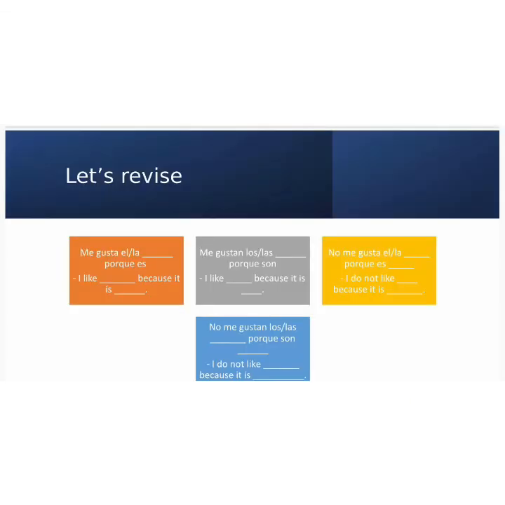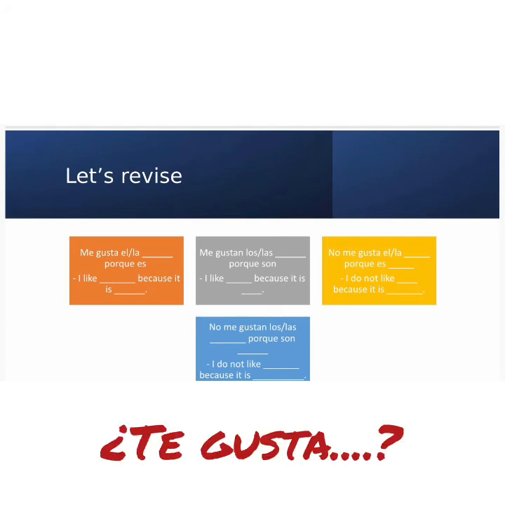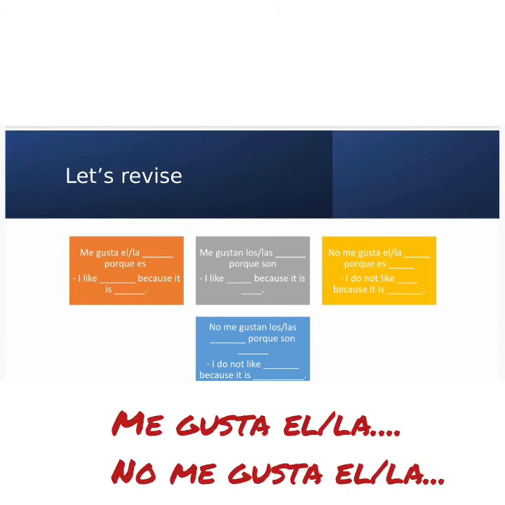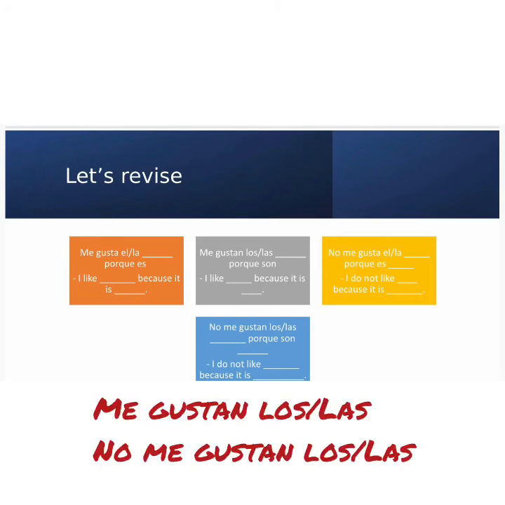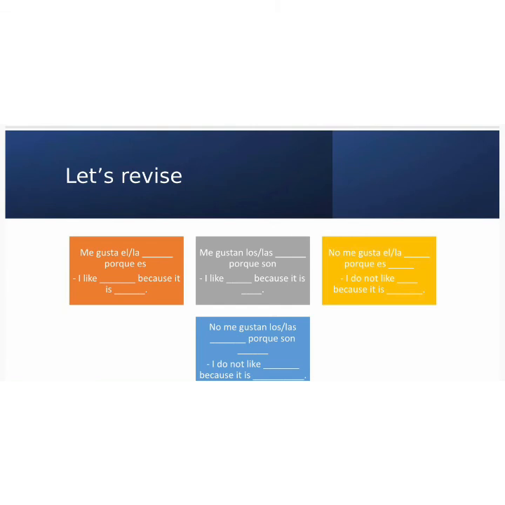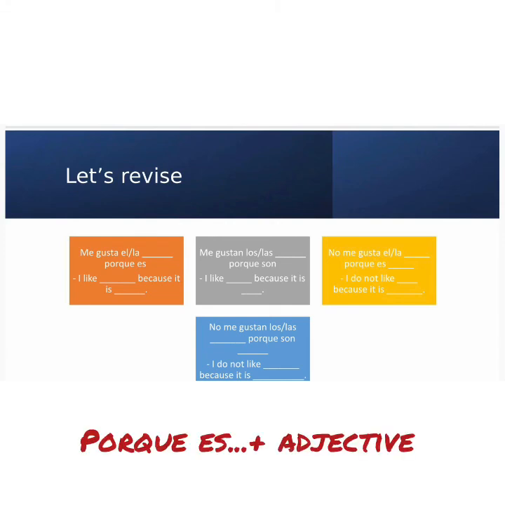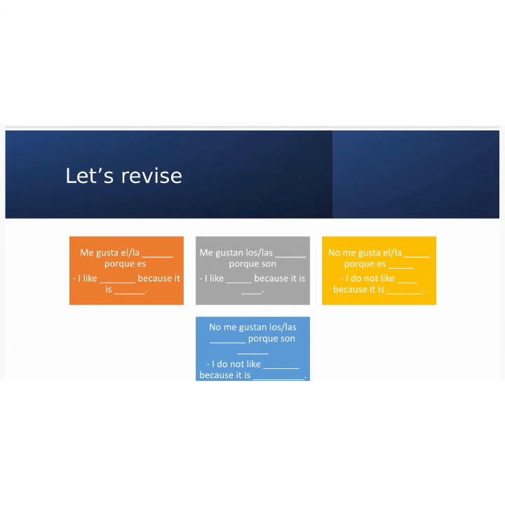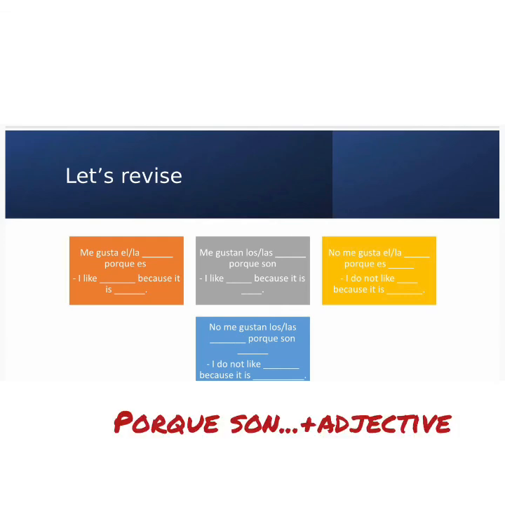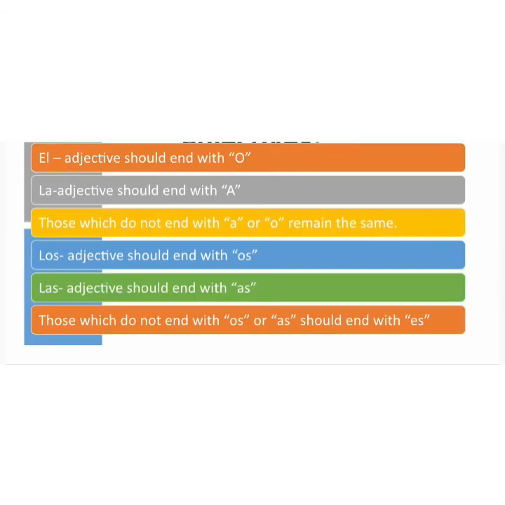Vamos a repasar. Let's take it from the top. To find out if someone likes a particular subject, we ask the question, ¿te gusta?, followed by the subject. Remember, if the subject has el or la, we use me gusta or no me gusta. If the subject has los or las, we use me gustan or no me gustan. Remember, we could also add a reason for liking or disliking the subject. If the subject has el or la, we say porque es, then we put our adjective. If the subject has los or las, we use porque son, and then we put our adjective.